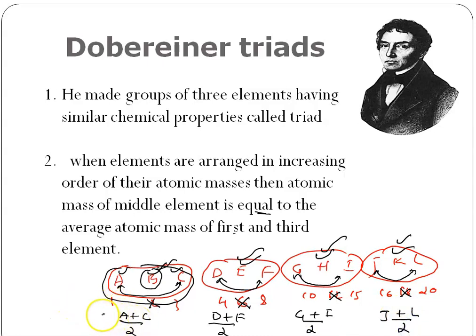So this will give you the atomic mass of the middle element, that is B. This gives the atomic mass of the middle element E, this gives H, and this gives K. This is what he said. Simple thing.